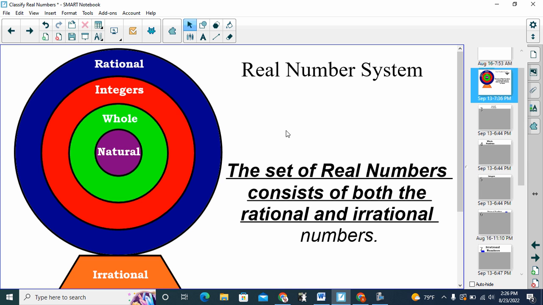So as it says here, the set of real numbers consists of both the rational and the irrational numbers. So every single number is either rational, it belongs in this big circle up here, the target, or it's irrational, which is down here, the base. Every number belongs to one of those things. Now, if it's a rational number, it could further be classified as an integer or a whole number or a natural number. If it's irrational, it's only irrational. It can't be any of those other things.